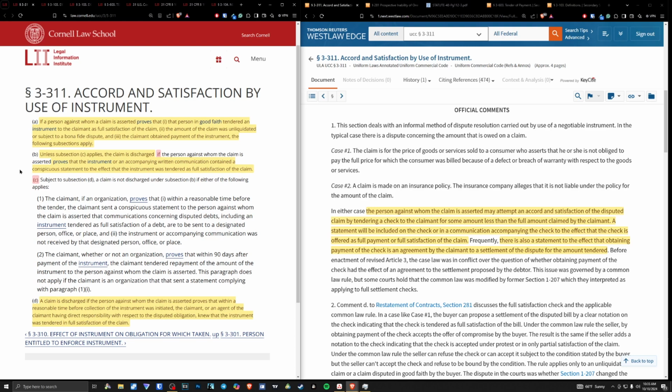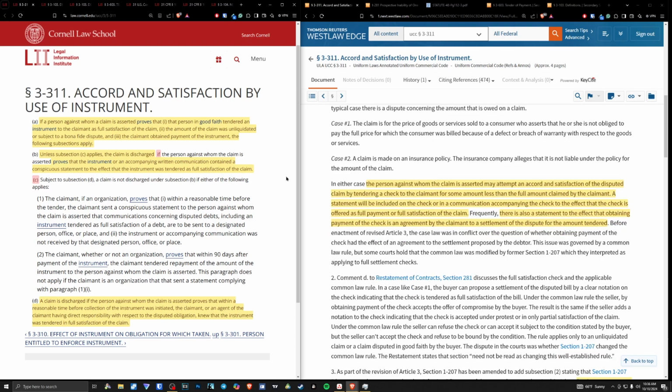Then we have subsection B. Unless subsection C applies, the claim is discharged if the person who asserted the claim proves that the instrument or accompanying written communication contained a conspicuous statement to the effect that the instrument was tendered as full satisfaction of the claim. Put very simply, the claimant needs to have knowledge that the instrument is being tendered as full satisfaction of that claim.